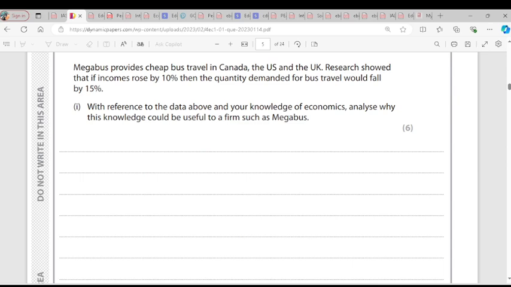First, what is income elasticity of demand? Income elasticity of demand is the degree of responsiveness of the quantity demanded of a product as a result of a change in the level of income. YED is the degree of responsiveness of the quantity demanded of a product as a result of a change in income. That is YED. Then the formula is percentage change in quantity demanded over percentage change in the level of income. So here we have our quantity demanded fell by 15% because income increased by 10%. So it's going to be minus 15% divided by 10, which is minus 1.5.